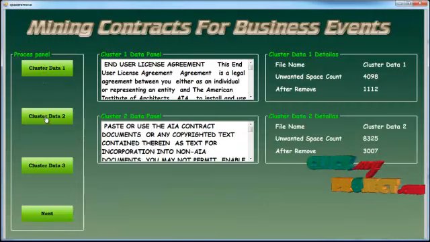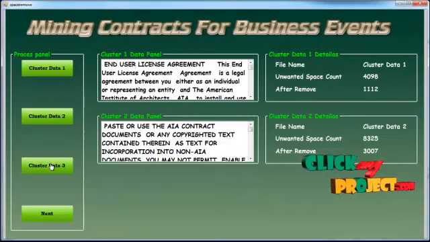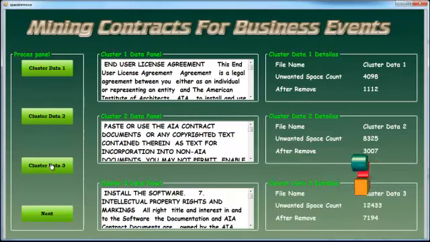Click on the Cluster Data 2 button. Cluster 2 data panel: unwanted space count 8325, and after removing the data 3005. Click on the Cluster Data 3 button. Cluster 3 data panel: unwanted space count 12433, and after removing the data 7194.